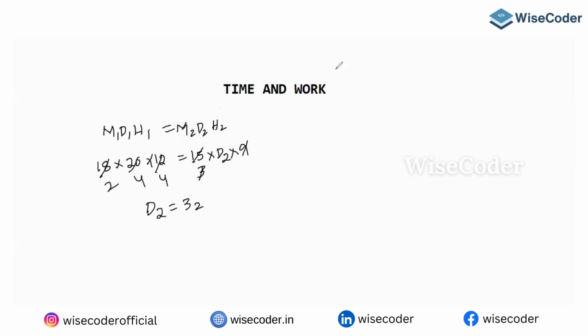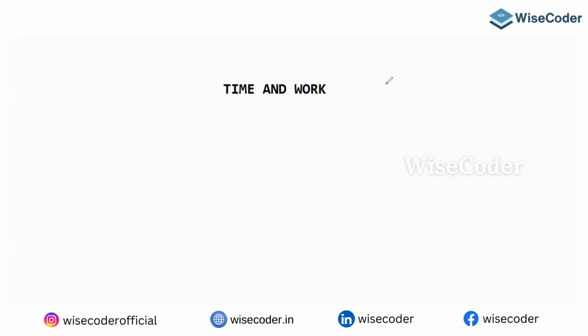Let's try to solve the next question. Please write it down. 20 men take 10 days to complete a job, working 12 hours a day.